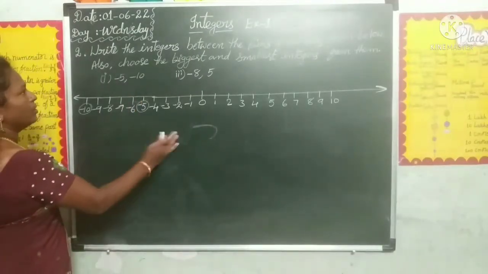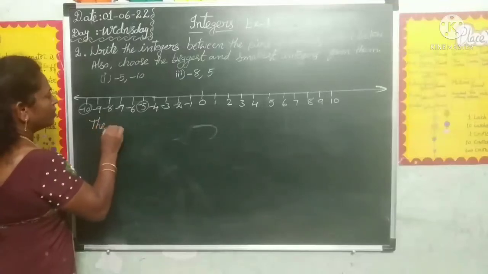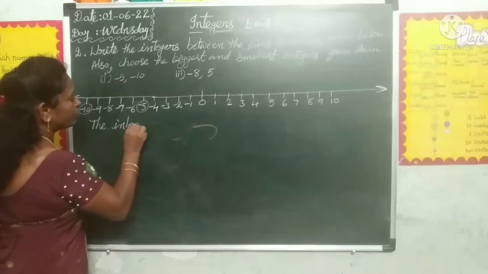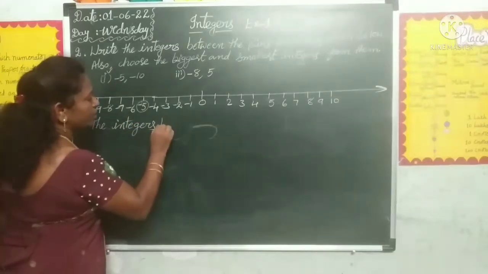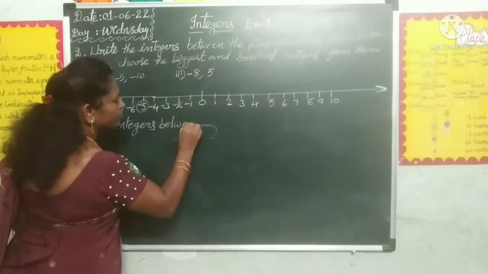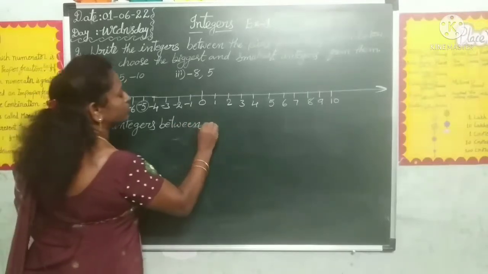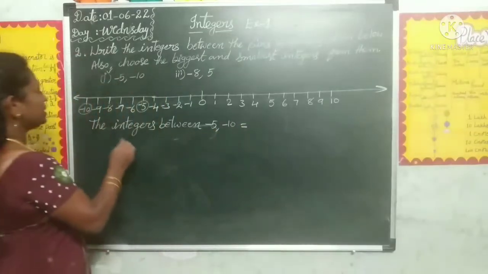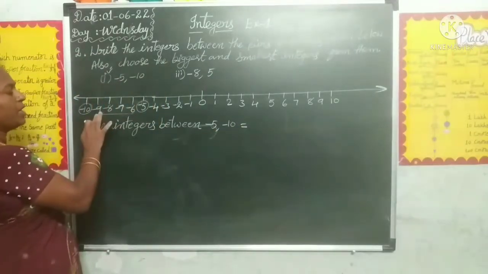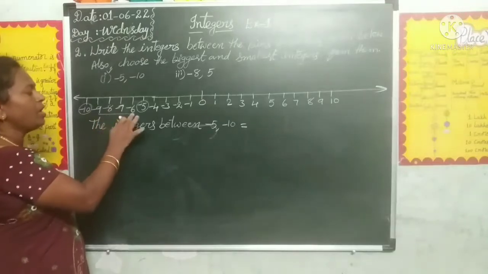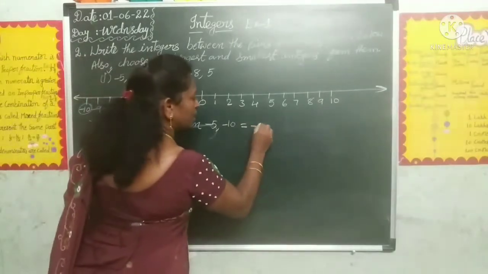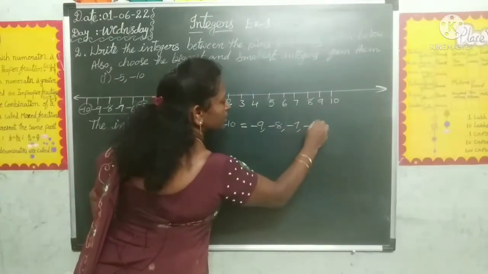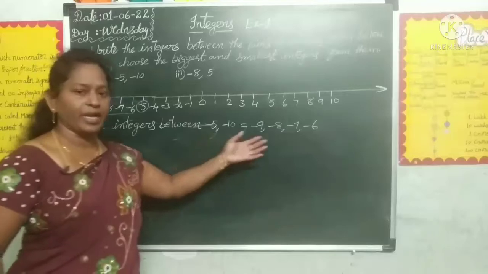So the integers between minus 5 and minus 10, what are those? Minus 9, minus 8, minus 7 and minus 6. So between integers we have written here.